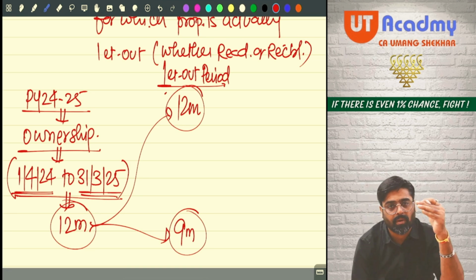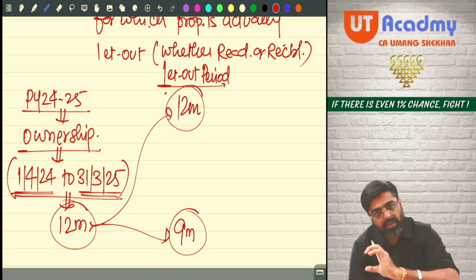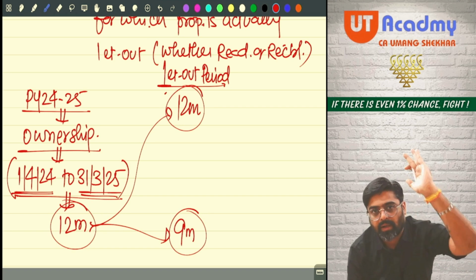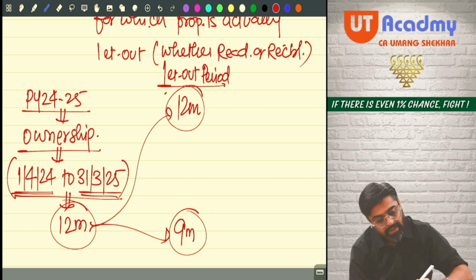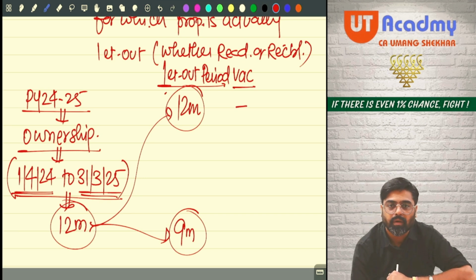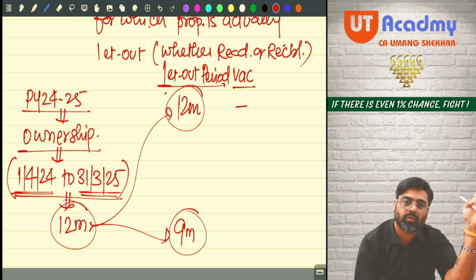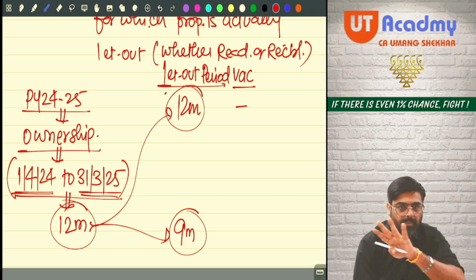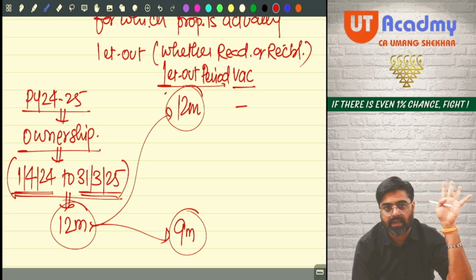If you are letting out the property for the full ownership period, 12 months you are the owner, and for the entire ownership period you are letting out the property, 12 months, is there any vacancy? No. The property is occupied throughout the year by my tenant. The property is not vacant. Understanding?